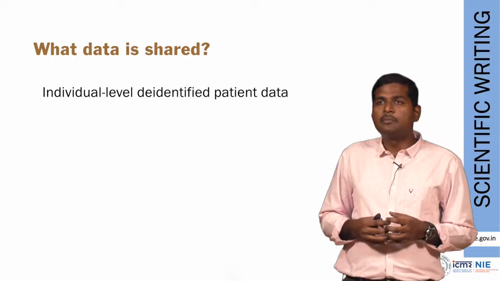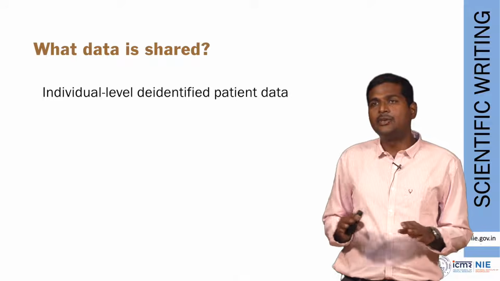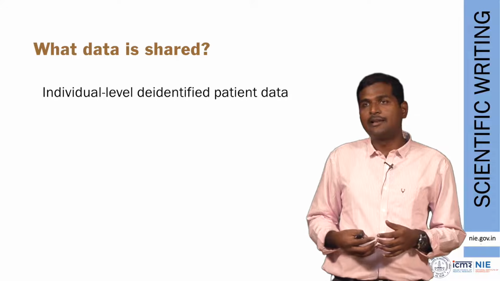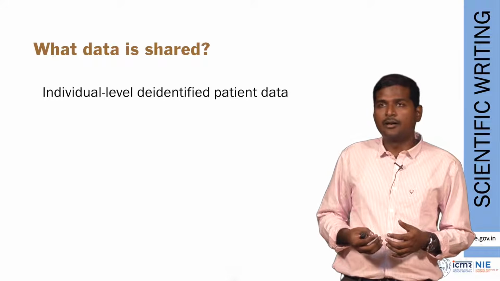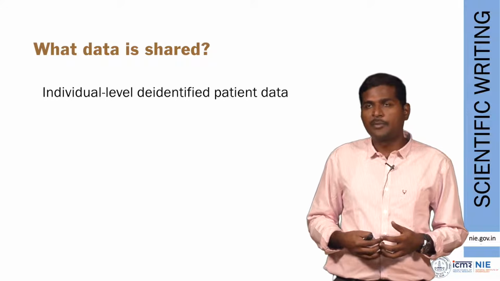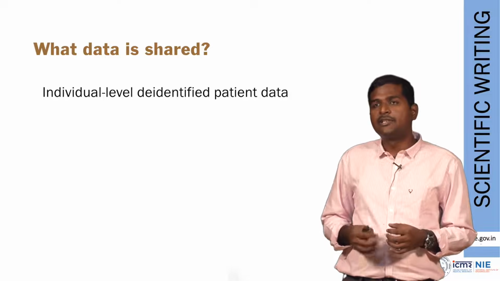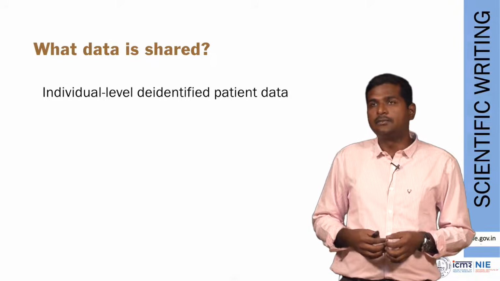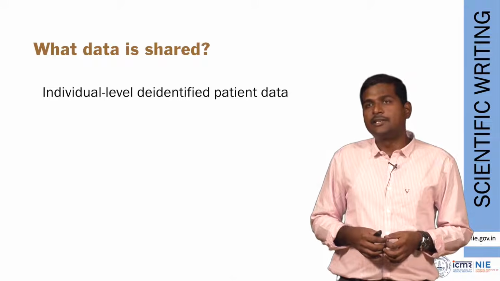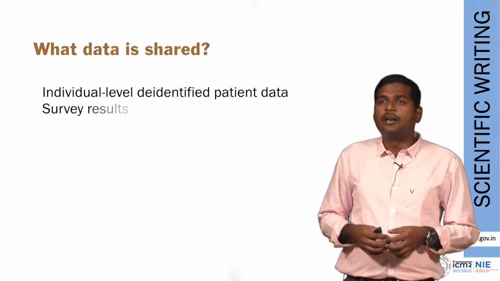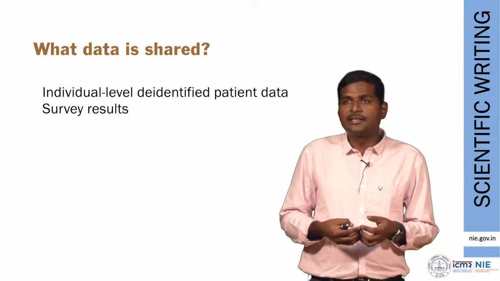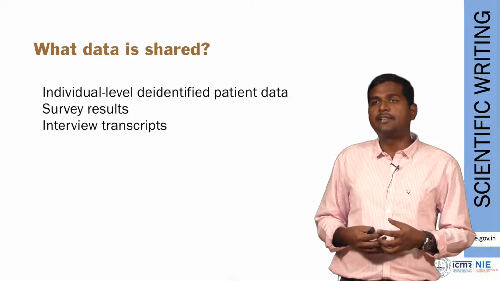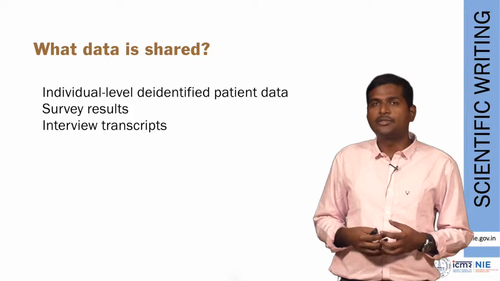So always remember, never give out individual identifying data. That is house address, phone number, email address, or genetic materials which may lead to identification of a person. So no such data which leads to the identification of a person in real life should be shared publicly, with or without the explicit consent of the participant. You might simply share the survey results instead of the raw data. You might share interview transcripts after de-identifying the transcripts if you are conducting a qualitative study.